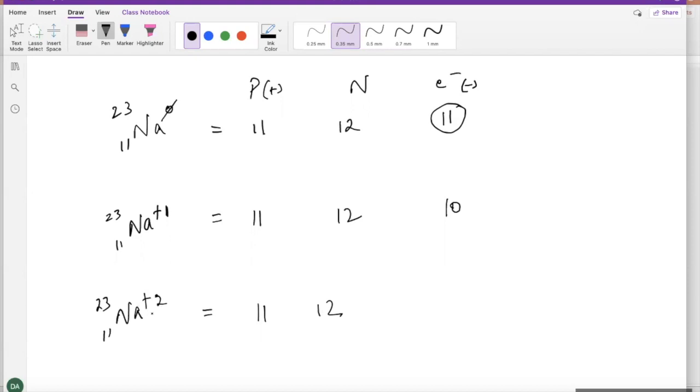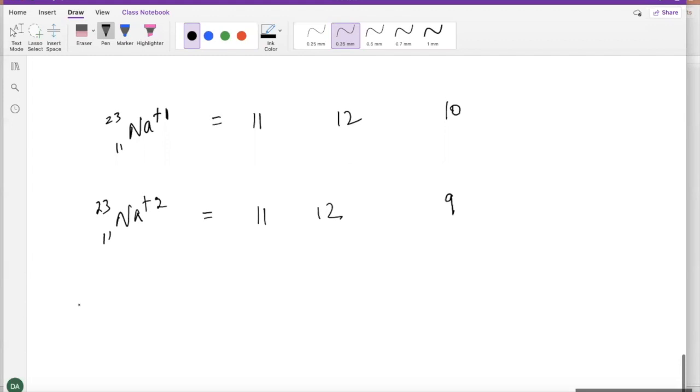Okay, yes, you can never change the number of protons. So don't think if this thing is positive, it has gained protons. That does not happen because you cannot gain or lose protons and still be the same atom. So for you to stay the same atom, your protons stay the same. It's the electrons that you can change. Since you're supposed to have 11 electrons and 11 protons to get a 0 charge, here you have plus 2 charge, indicating that this guy must have lost 2 electrons. So now your electrons will be 11 minus 2, which is equal to 9. Okay, and that is what is resulting in the positive 2 charge.